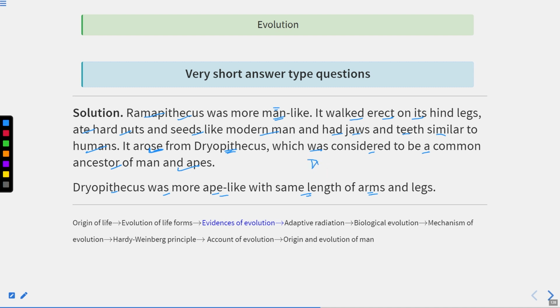So you can write: first were Dryopithecus, the common ancestors of both man and apes, and they evolved into Ramapithecus, which were more man-like. And then later on, the most evolved species is Homo sapiens.